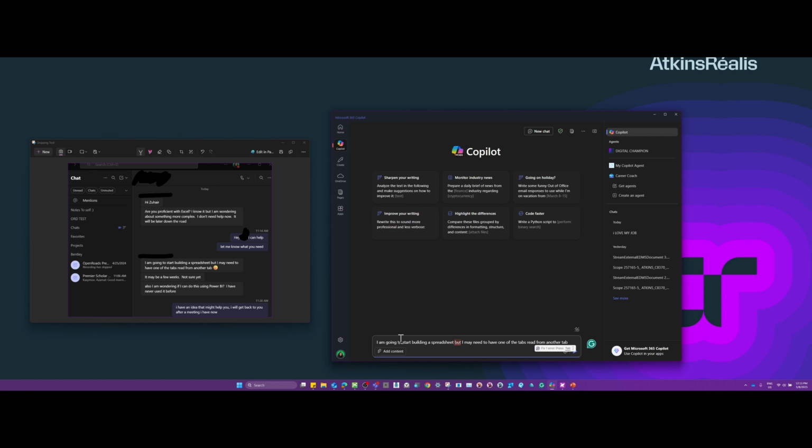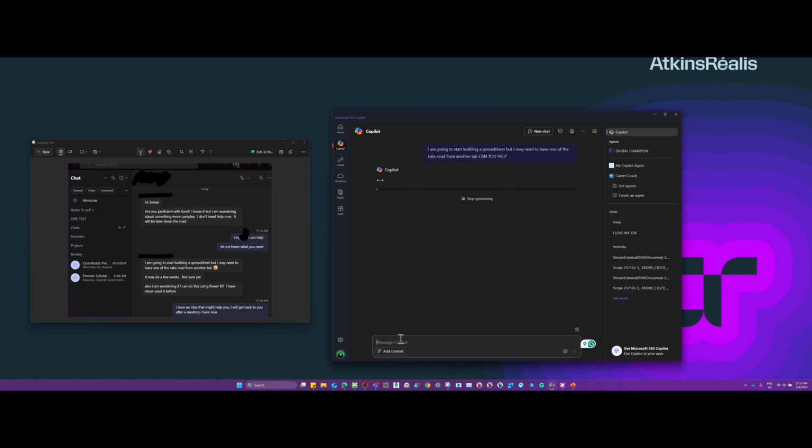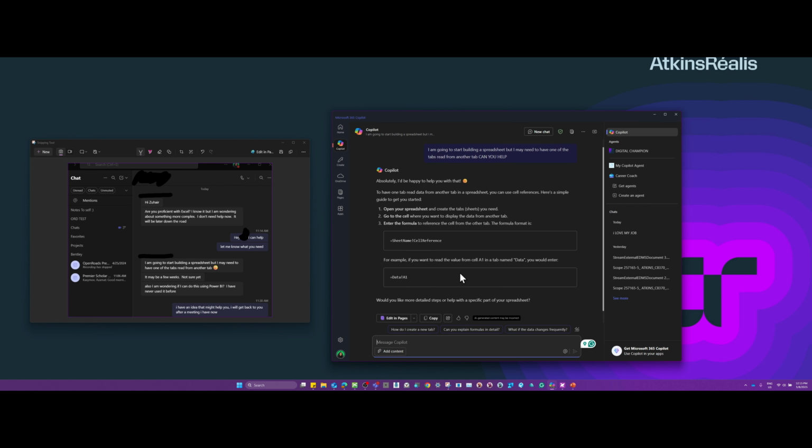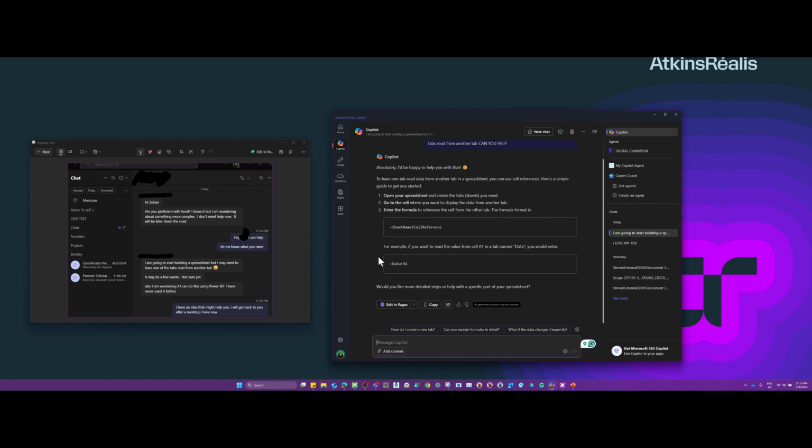You don't need to add anything like 'can you help'; you can just talk to it normally. Yep, you can read a tab from another tab in a spreadsheet. Okay, and it gives us an example of how to do it. Perfect. And of course, I can ask more questions if this wasn't satisfactory.